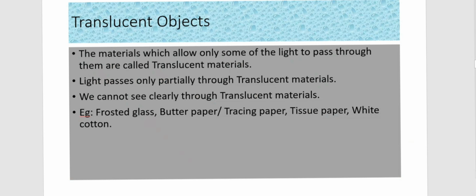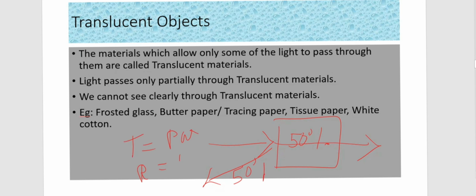The next is translucent object. It is partially reflecting, partially transmitting. That is in between transparent and opaque objects. If you are drawing one object here, for example, it's not exactly the percentage I'm writing here, suppose 50% is transmitting, 50% is reflecting. So transmission rate is partial and reflecting rate is partial. This is called translucent objects. Examples are frosted glass, butter paper or tracing paper, tissue paper, white cotton.